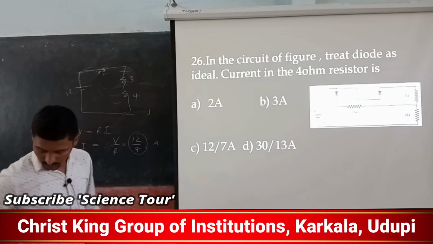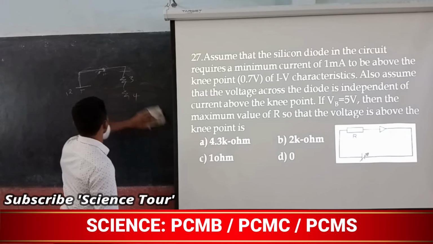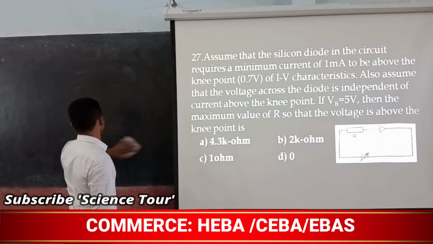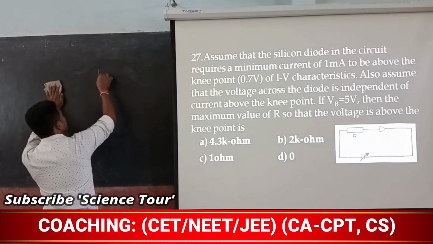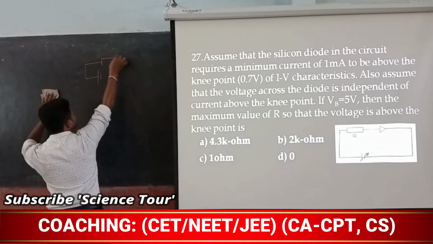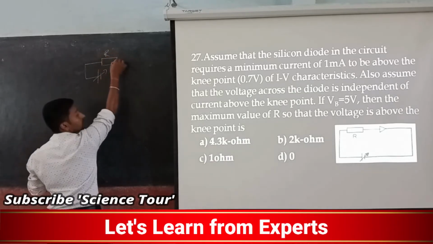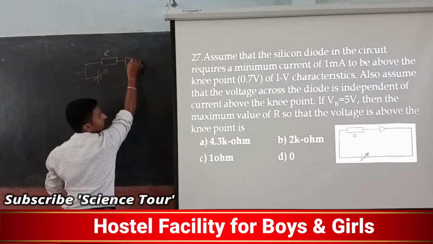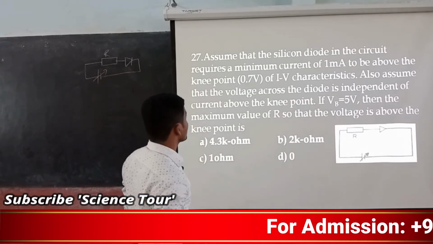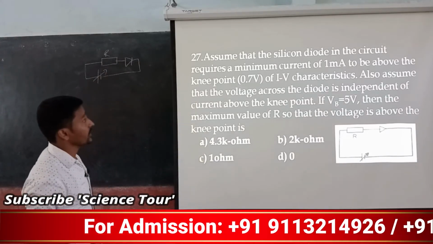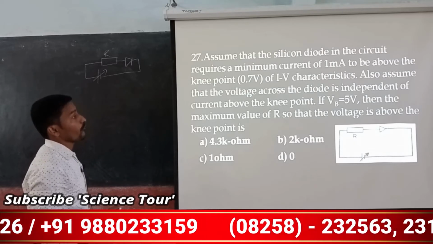Now go to the next question. Suppose again one circuit is there. If you can't see it, I can write it for you on the diagram once again. The circuit is in this way, with a variable power supply, and this is R. Now assume that the silicon diode in the circuit requires a minimum current of 1 milliamp.